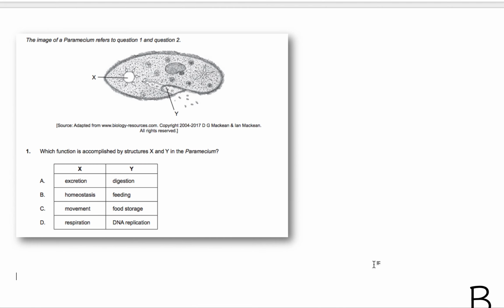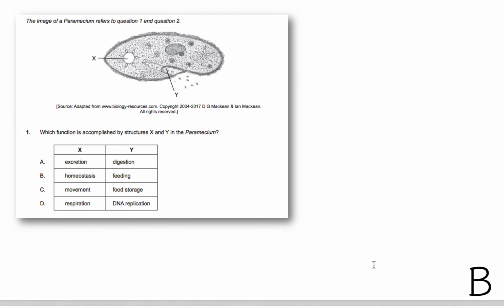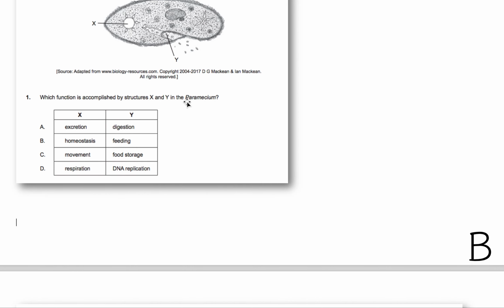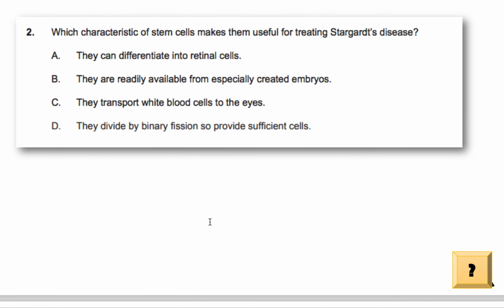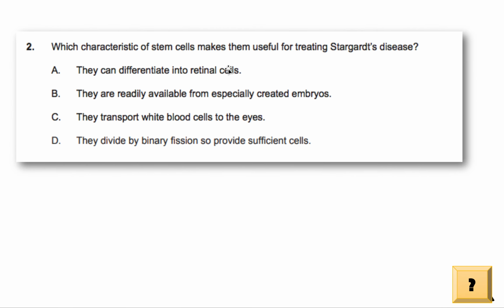Okay, so here we have, notice how here I said the question paramecium refers to question 1 and 2. We're moving on to a different question now. So this is not the same question anymore. So which characteristic of stem cells make them useful for treating Stargardt's disease?